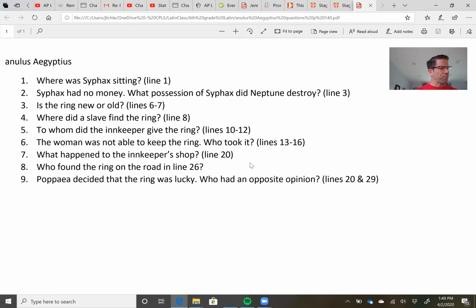And then, of course, Grumio was walking with Poppaea. And invenit anulum in via. Who was it that found the anulum in via? That's question 8. And Poppaea says, "Quid vides? What do you see?" And he says, "Video anulum. Video anulum. Anulus Aegyptius est. Euge." Oh, jeepers, that's tight.